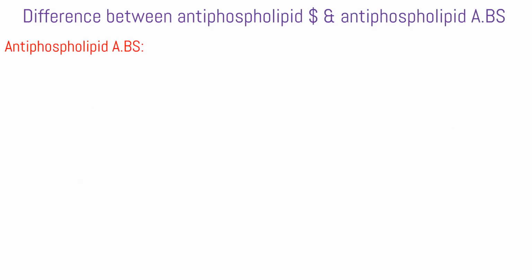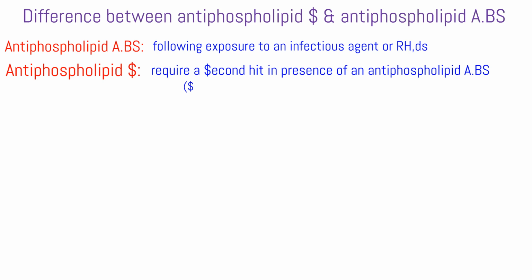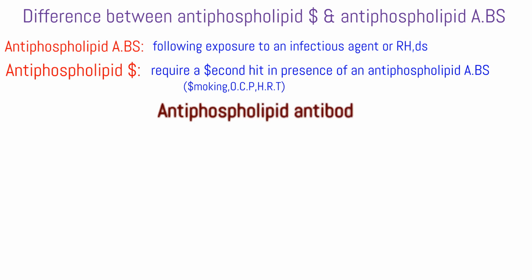Difference between antiphospholipid syndrome and antiphospholipid antibody. Antiphospholipid antibodies appear following exposure to an infectious agent or rheumatic disease. Antiphospholipid syndrome requires a second hit in the presence of an antiphospholipid antibody. Second hit is smoking, oral contraception, hormone replacement therapy. Antiphospholipid antibodies are